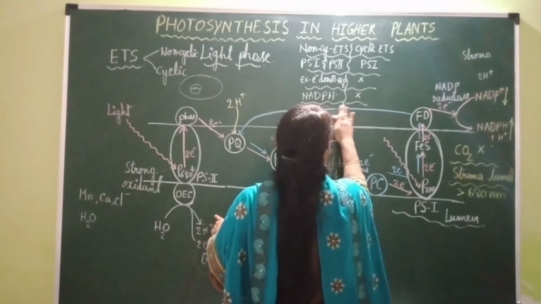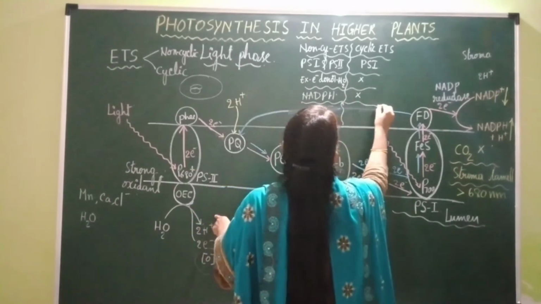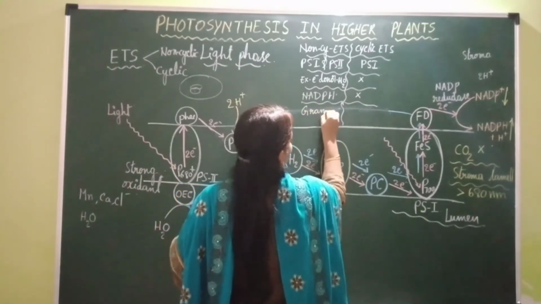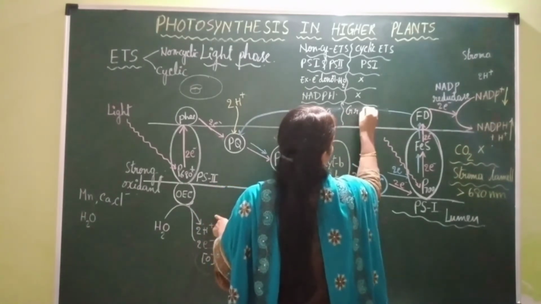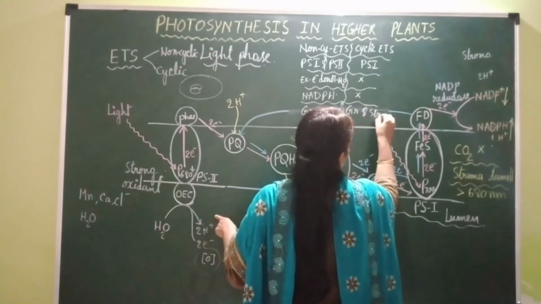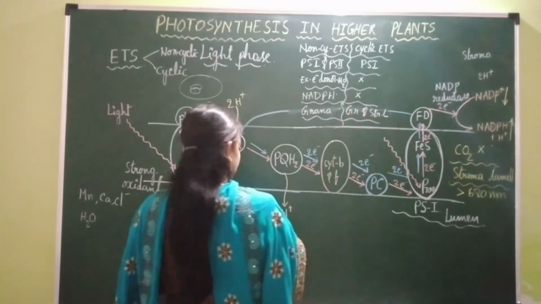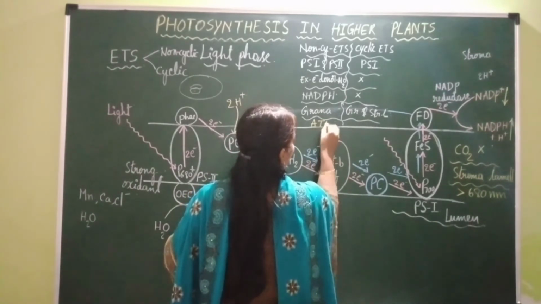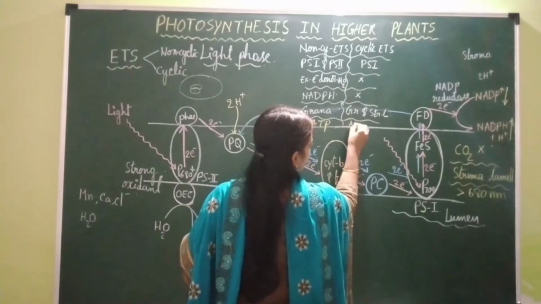And this non-cyclic ETS occurs in grana, only grana, whereas the cyclic ETS occurs in both grana and stroma lamellae. Okay. One more important thing is formation of ATP. ATP formation occurs in both non-cyclic electron transport system and cyclic electron transport system.